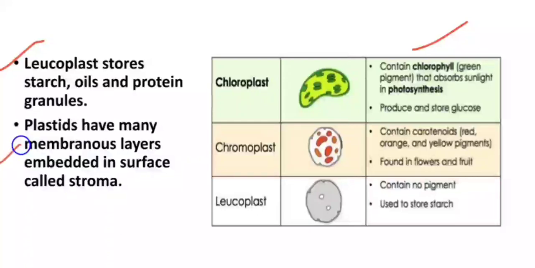Now here the table is depicted where the chloroplast, chromoplast and leucoplast are shown to you, and their functions are written over here. Chloroplasts contain chlorophyll which absorbs sunlight and mainly perform the function of photosynthesis. Chromoplasts contain carotenoids, orange, red and yellow pigments, and are found in flowers and fruits. Leucoplasts don't contain pigment, they are usually colorless, and are used to store starch, oil and proteins. Accordingly, they are named amyloplast for storage of starch, elaioplast which stores oils, and aleuroplast which stores proteins.